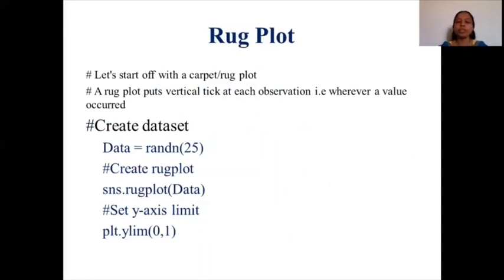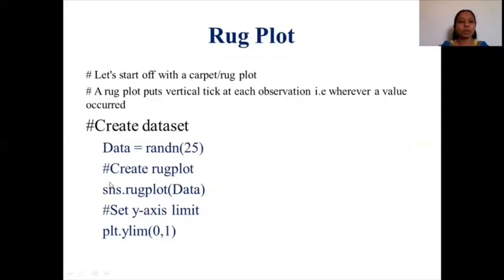And now for a single variable, univariable, the first plot I am going to show you is a rug plot. This rug plot will just give a small tick wherever it finds an observation. Or otherwise, whenever you have a value, it will have a small tick. Whenever it finds a second one, it also makes a small tick.